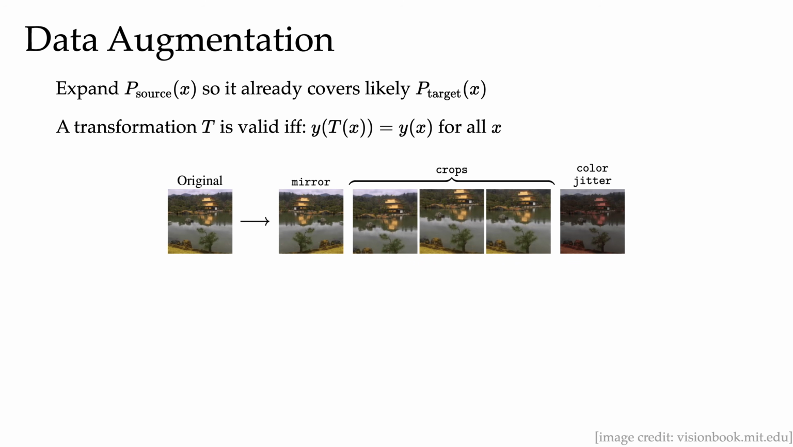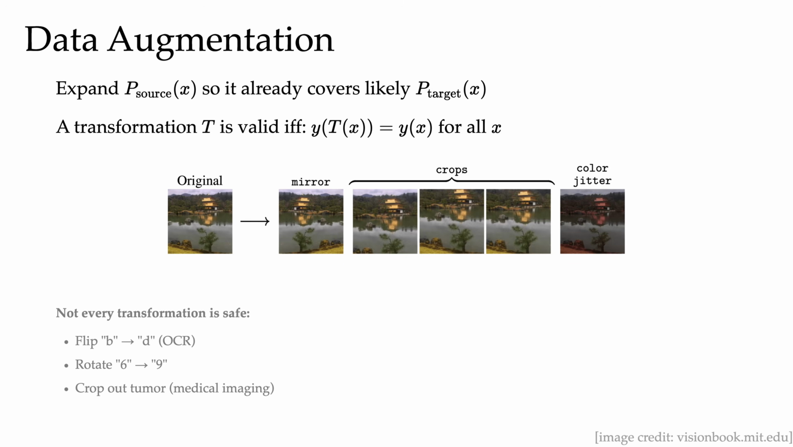Typical augmentation tricks include a horizontal flip, for example, in vision, a random crop, a color jittering. These do not change the label. But not every transformation is safe. If we're doing OCR, optical character recognition, where we're trying to recognize letters, then we should not flip a letter because, for example, flipping a B, we might get a D. The labels would change. Similarly, in digit recognition, we should not do rotation, because rotating a 6, we get a 9.